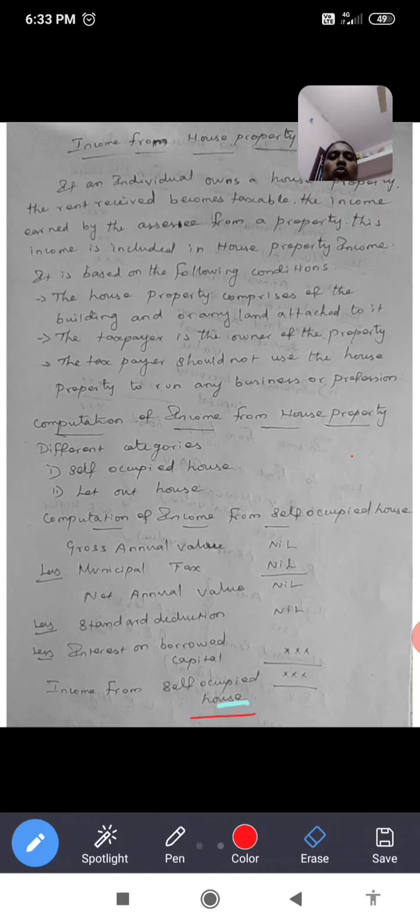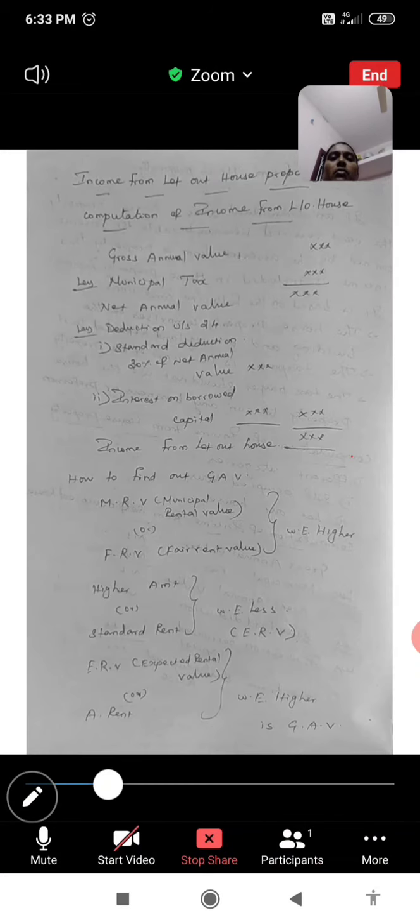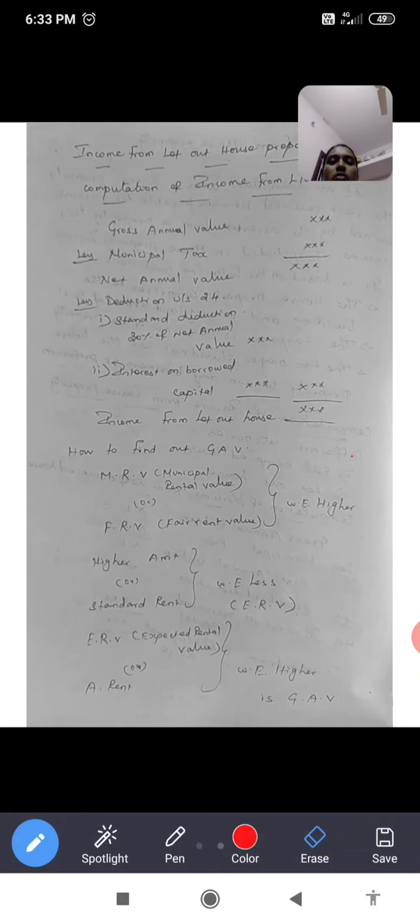Next, how to compute the income from let-out house? First, find the gross annual value. After that, we deduct municipal tax. That tax amount should be paid by the owner, not by the tenant.